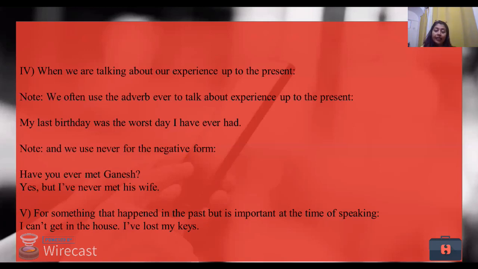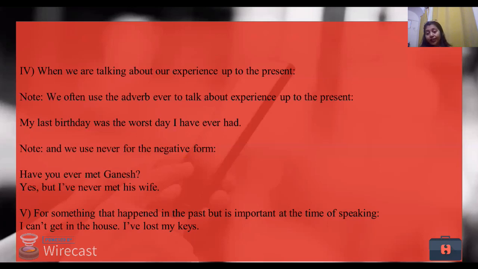Again, now we use "never" for the negative form. Have you ever met Ganesh? Yes, but I've never met his wife. So "ever" and "never" are again cousins. They are different modes. "Ever" can be used in the positive form, negative forms. First, it is important at the time of speakers.